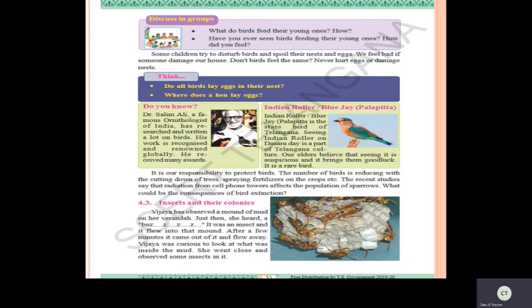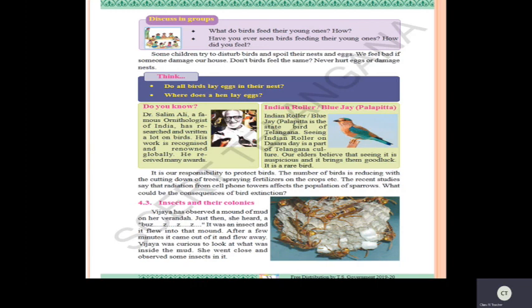It is a rare bird. So Palapitta is a rare bird, children. Generally our elders believe that seeing it is auspicious and it brings them good luck. That is why everyone in Telangana state, on Dasara, will watch this Palapitta, that is the Indian roller or blue jay. Okay, children.